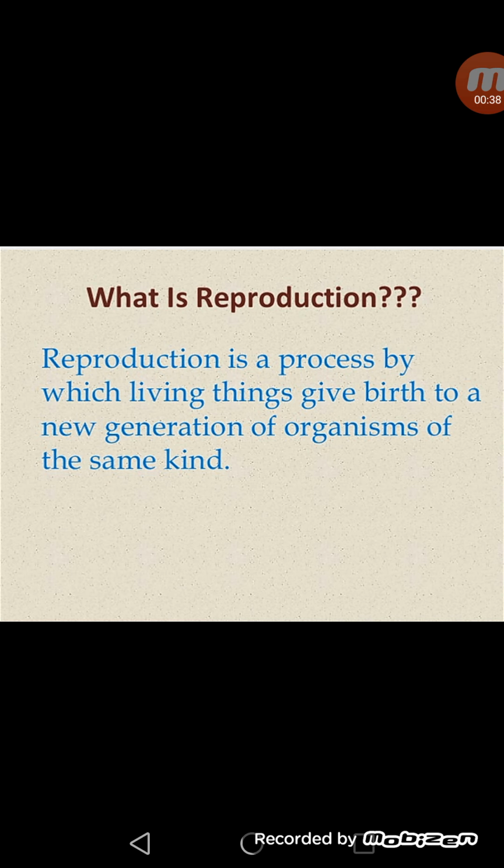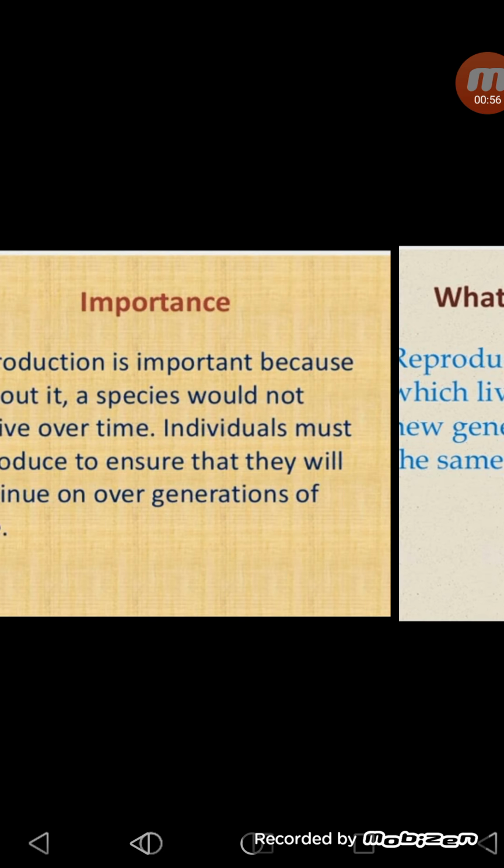Now first question is, what is reproduction? Reproduction is a process by which living things give birth to a new generation of organisms of the same kind, or in simpler words we can say the process of producing young ones, or the process of producing children by the parents of their own kind is called reproduction.